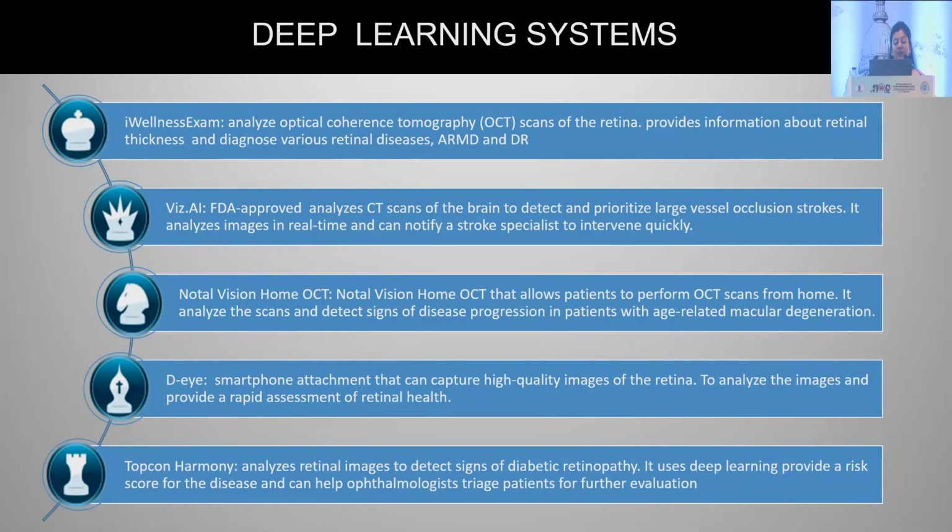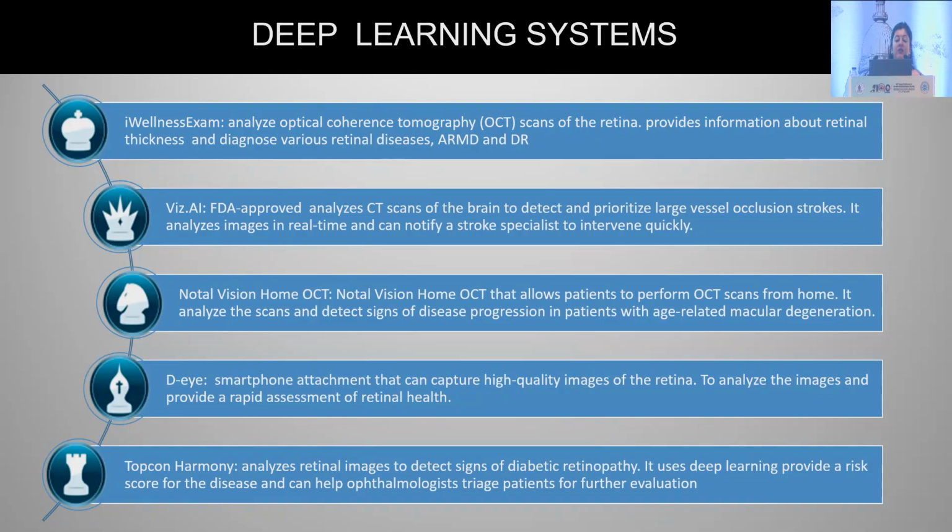DI is a smartphone attachment that can capture high quality images of the retina, analyze the image and provide a rapid assessment of retinal health. Then we have Topcon Harmony. It analyzes retinal images to detect signs of diabetic retinopathy. It uses deep learning, provides a score for the disease, and can help ophthalmologists to triage patients for further evaluation.